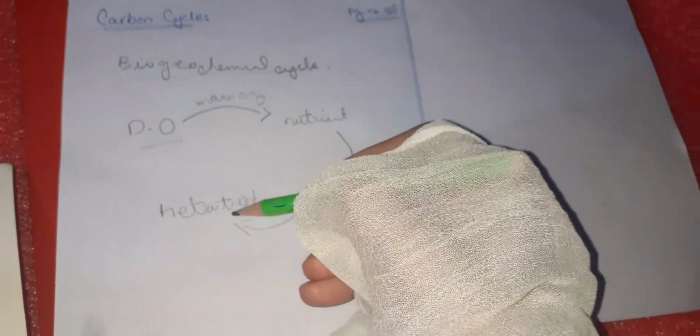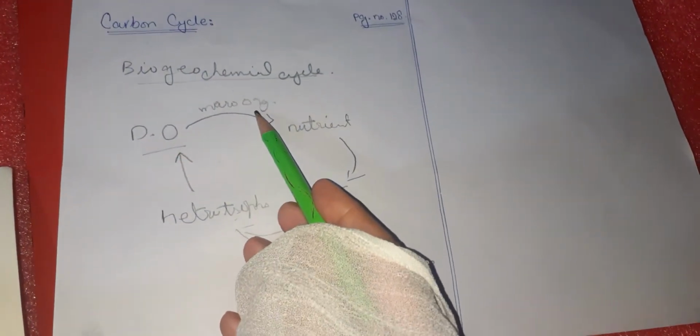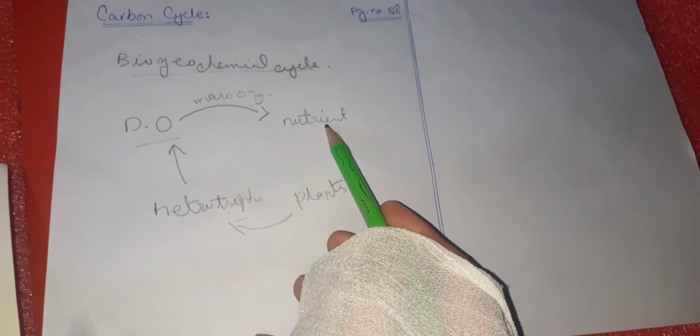And then obviously after the decomposition or after the death of these heterotrophic organisms, they are changed into dead organisms or dead bodies, and then again this is changed by microorganisms into nutrients. So if you look over here, these nutrients are quite freely available in our environment, right? And these remaining materials are our biotic factors, and this is our abiotic factor.